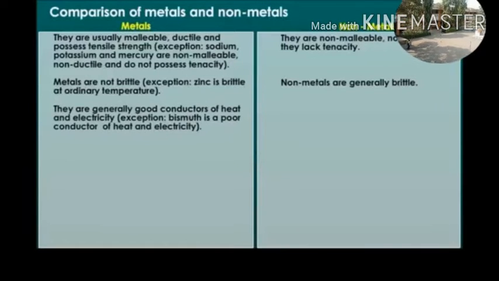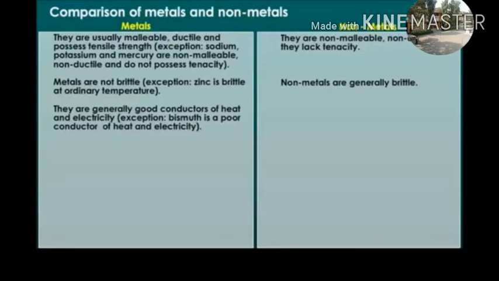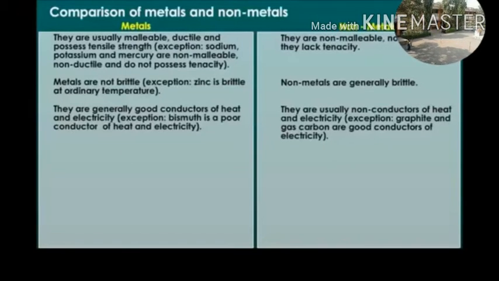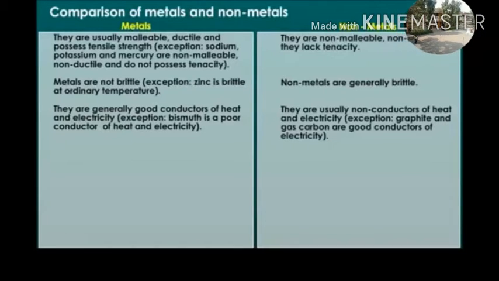Metals are generally good conductors of heat and electricity. Exception: bismuth is a poor conductor of heat and electricity. Non-metals are usually non-conductors of heat and electricity. Exception: graphite and gas carbon are good conductors of electricity.